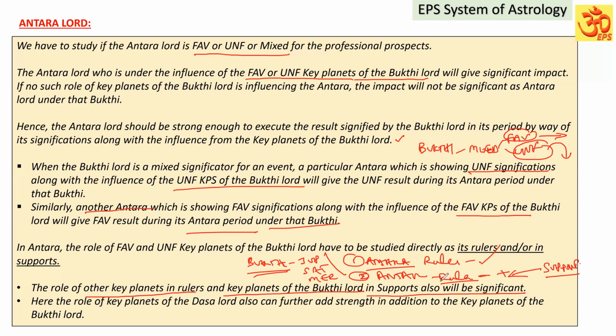I think you're able to understand. So here the role of the key planets of the Dasa Lord can also further add strength in addition to the key planets of the Bhukti Lord. It means when Antra Lord, not only the role of the Bhukti, in addition to that, the Dasa Lord's unfavorable key planets are also playing a role, or favorable key planets are also playing a role, the impact is going to be increased. That is obvious, right? So that is what you have to keep in mind, the role of the Dasa, Bhukti, and Antra's key planets' impact.